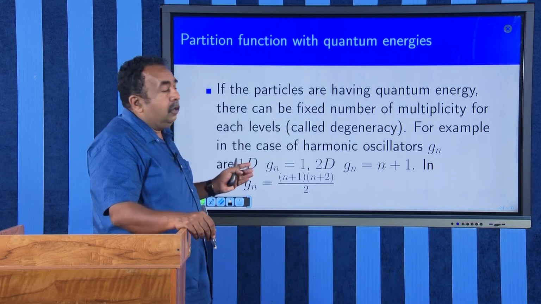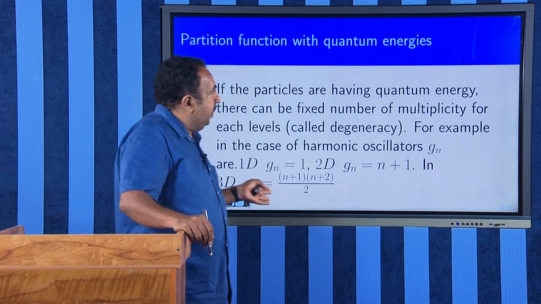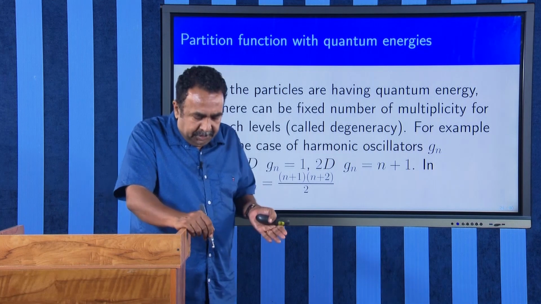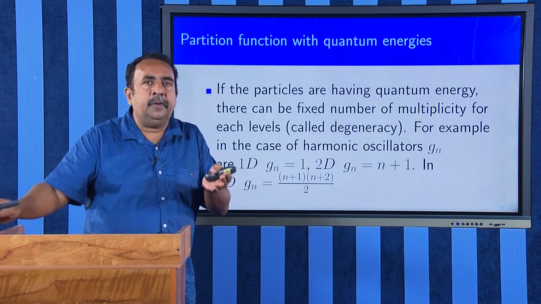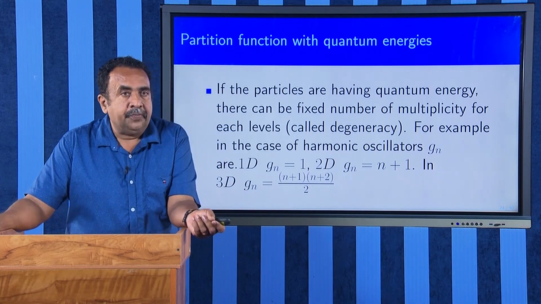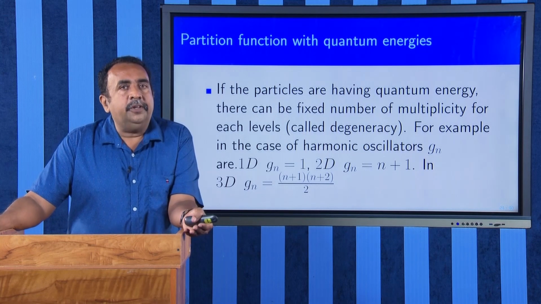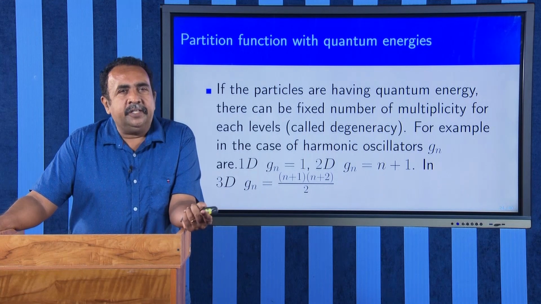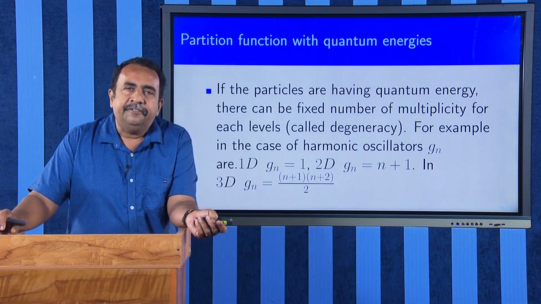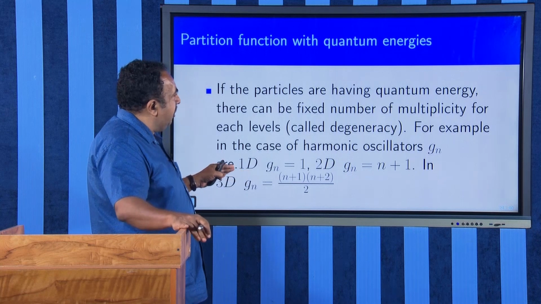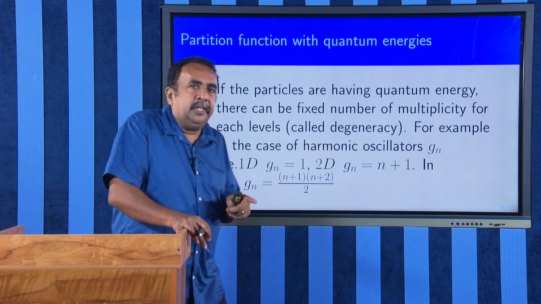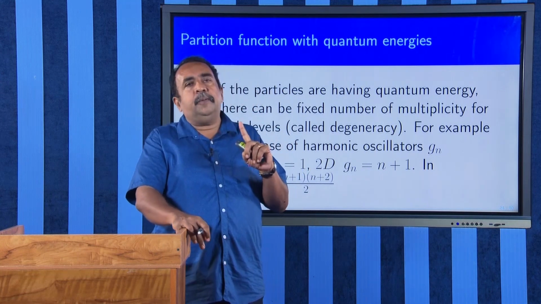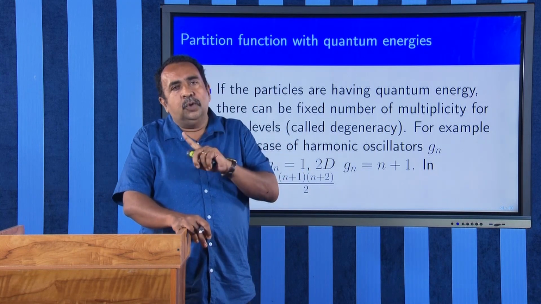Now, coming back to degeneracy, for a quantum system it is an expression you will be deriving in your quantum mechanics. When you are solving the Schrodinger equation, you will naturally get the degeneracy. You can find out how many degeneracies there are for each state. For example, a harmonic oscillator is a quantum system, and its classical energy is p square by 2m plus half k q square.